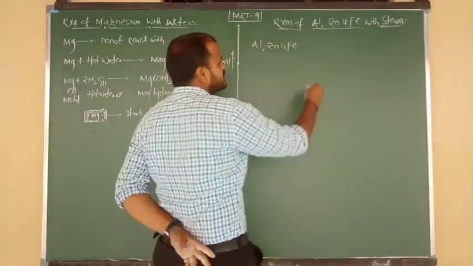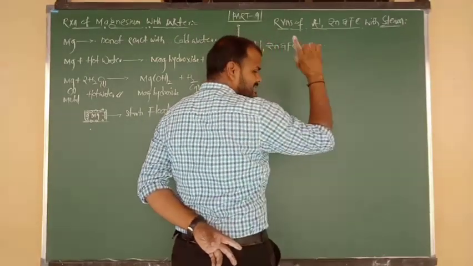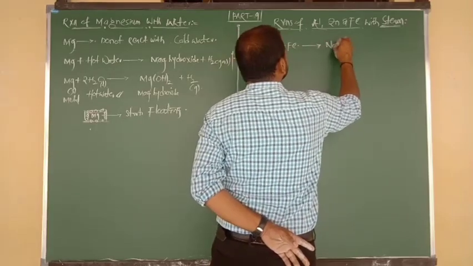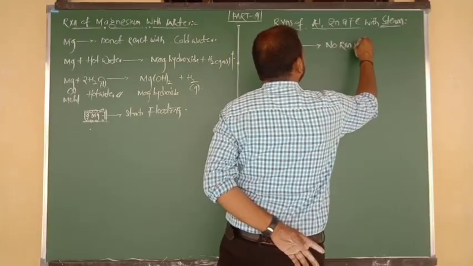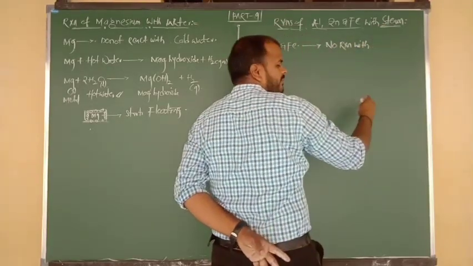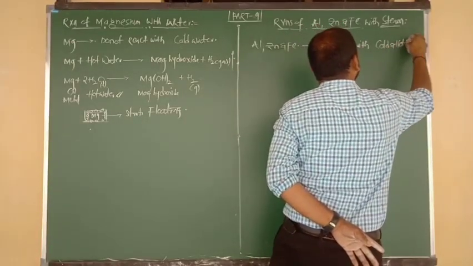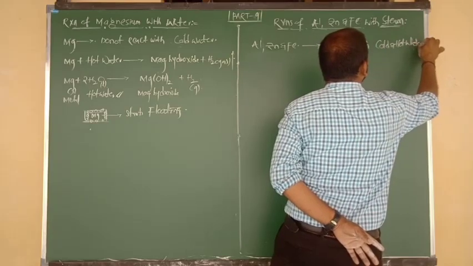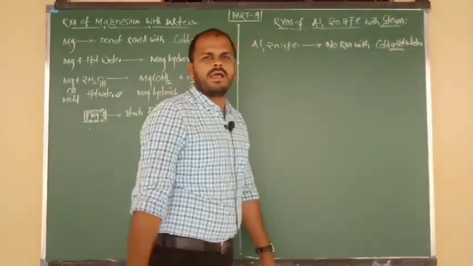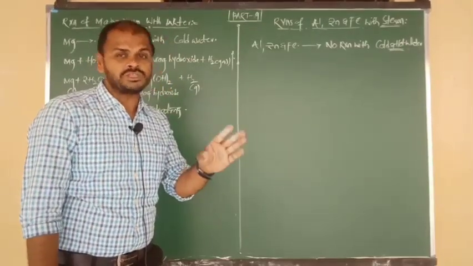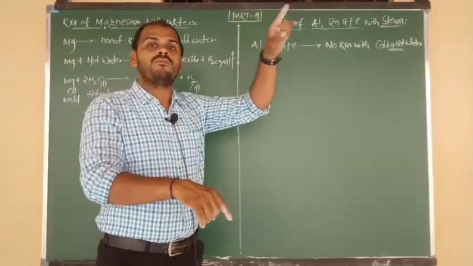Such three metals, due to their low reactivity, do not react with cold and hot waters. No reaction with cold and hot waters. In any water the reaction will not go here, but reaction is possible with H2O only in the vapor form.